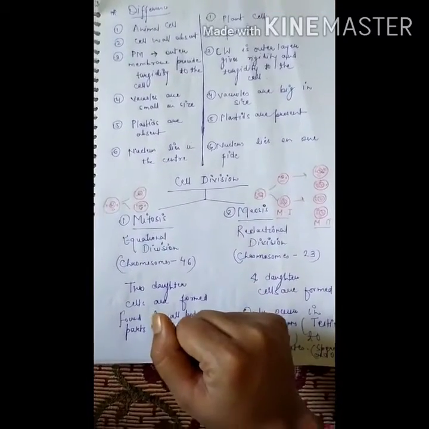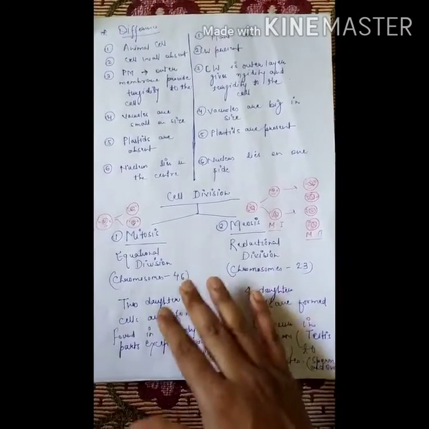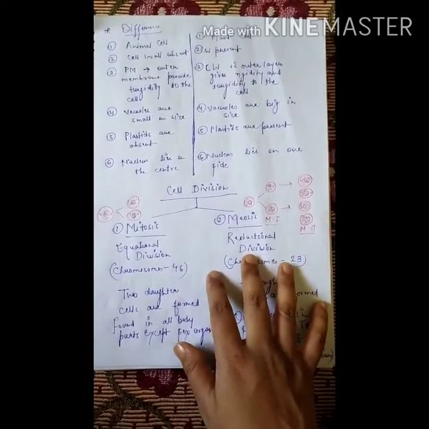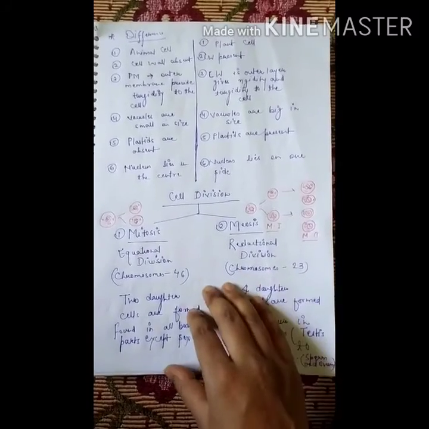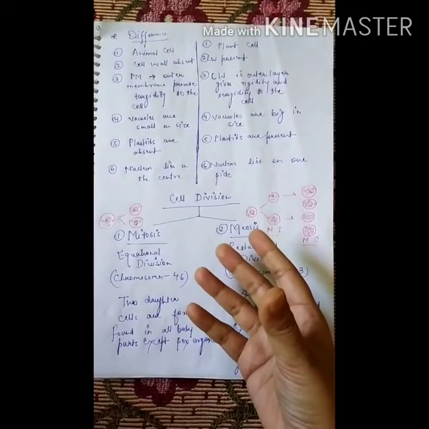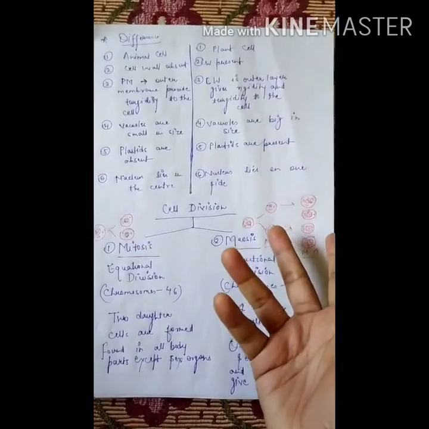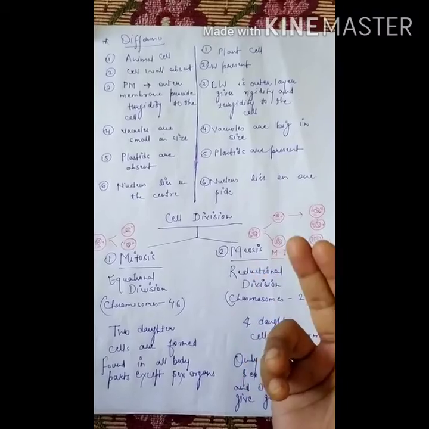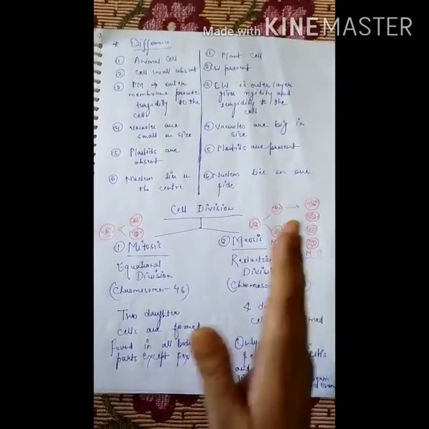Next one is cell division. This is the last portion, and you know the basic difference between the two types of cell division, okay? You will learn it in detail in class 11th, okay? But here, this is the intro of cell division. What is cell division? When a cell is divided into two daughter cells, this is cell division, okay? So there are two types of cell division. One is mitosis and another one is meiosis, okay?